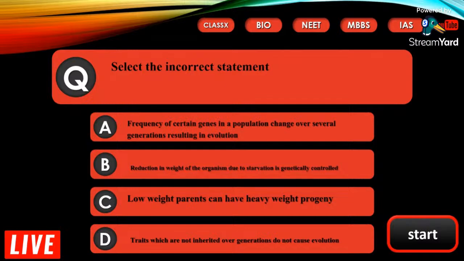No, it is not genetically controlled. Weight loss and gain are controlled by external factors and they are not controlled genetically. So the correct option here is B. Reduction in weight of the organism due to starvation is genetically controlled is not correct. It is controlled by external factors, not genetically controlled.